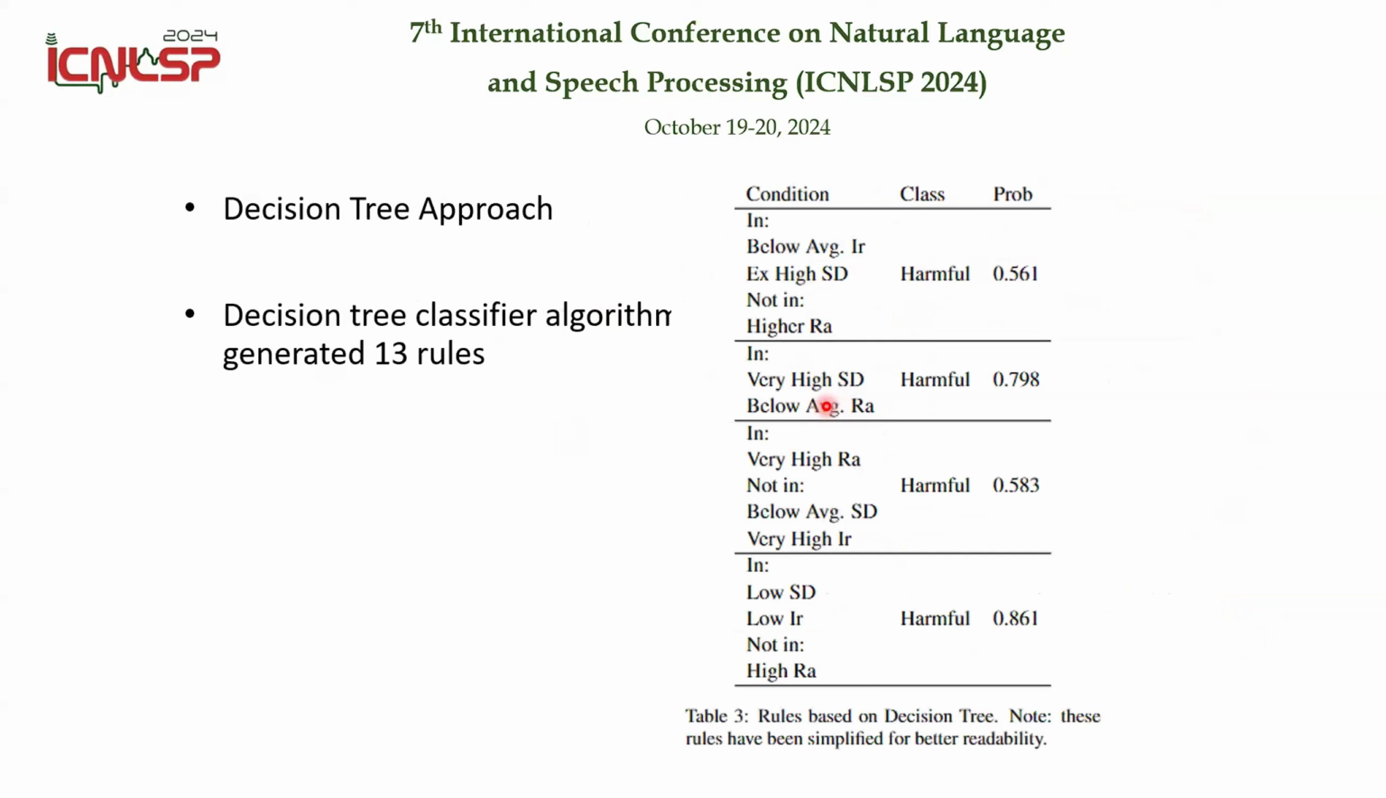The second rule set is based on the decision tree approach. So 13 of them were created by decision tree, and only 4 of them are related to the harmful class or the positive class. So these are conditions. They're determined by the probability and supports as well. So these are the results.